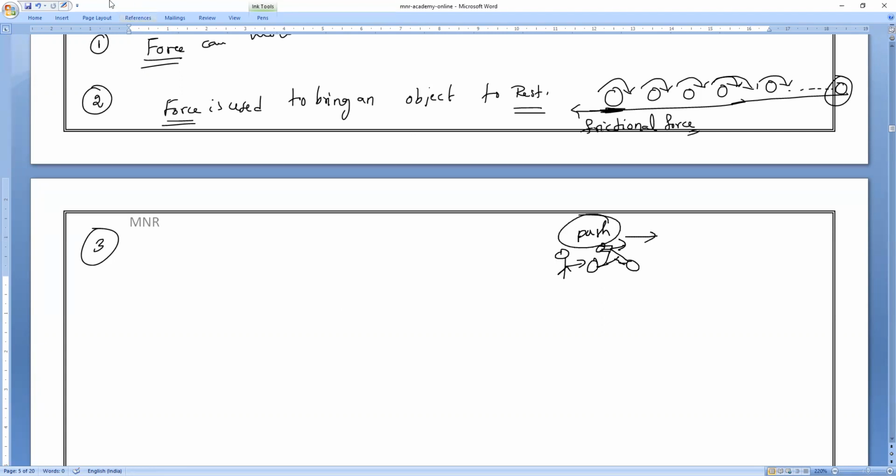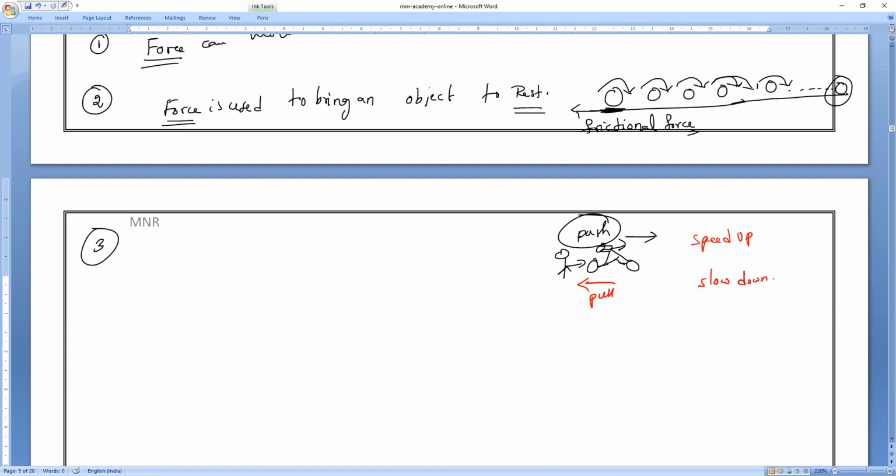Because of the push, it increases the motion of the body. The speed of the body will increase, you will speed up. Or if somebody pulls you, what will happen? You will slow down. Am I right or wrong, all of you? Yes, sir.